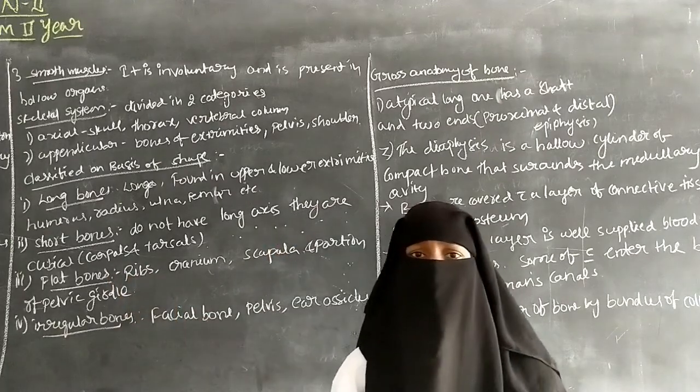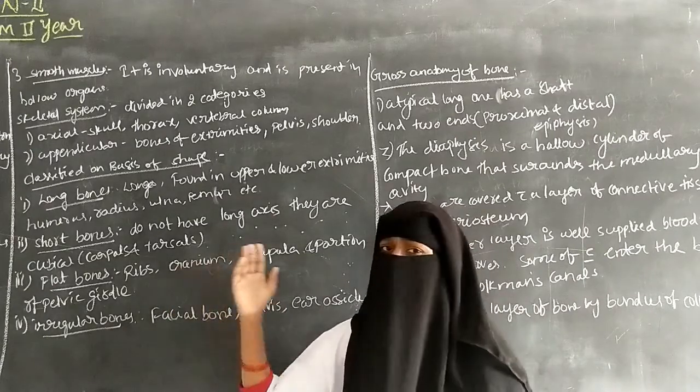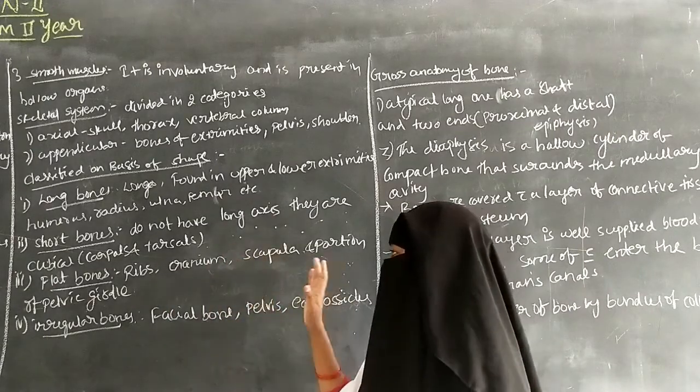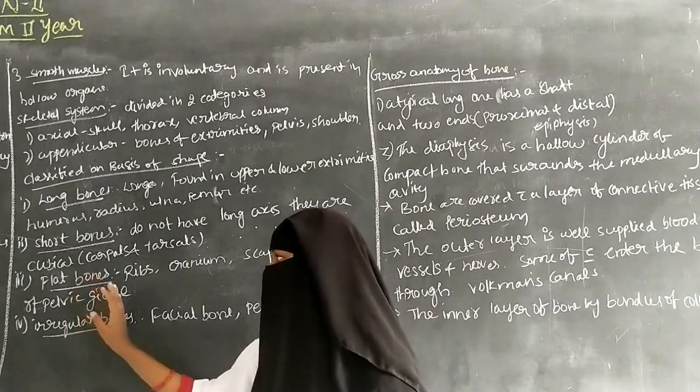So the flat bones become very flat, and they include the ribs, the cranium, the scapula, and a portion of the pelvic girdle. So it is about the flat bones.